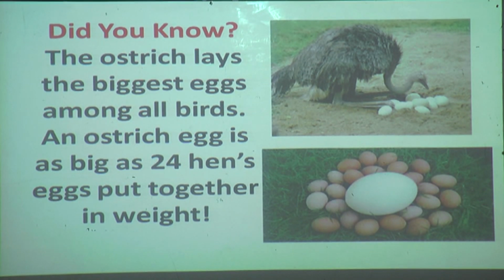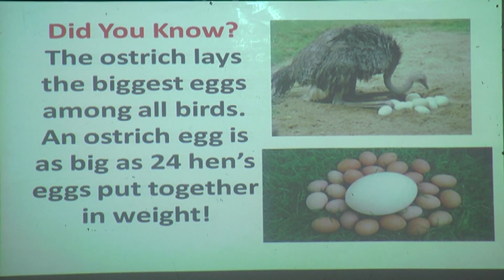Now do you know one interesting thing about the ostrich? Now see, you can see in the first picture the bird ostrich is there. So the ostrich lays the biggest eggs among all the birds. An ostrich egg is as big as 24 hen's eggs put together in weight.